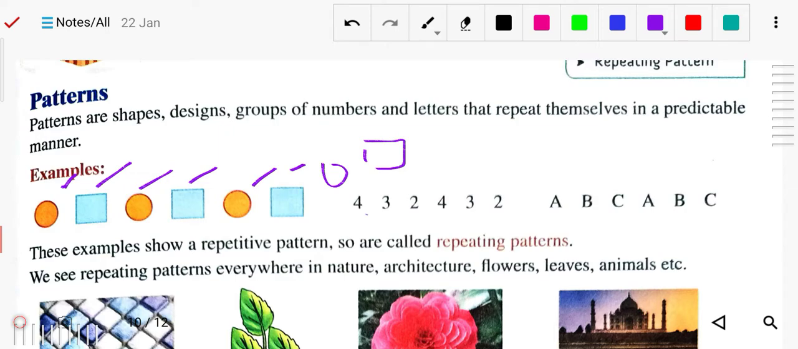Similarly, you can see here 4 3 2. After 4 3 2, it is a repetition, so we can predict, and we can find that it's a pattern, it's a sequence. What is the sequence? You can see 4 3 2, then again 4 3 2, so the next will again be 4 3 2. Likewise ABC, then ABC, so next again it will be ABC. So this is the pattern.